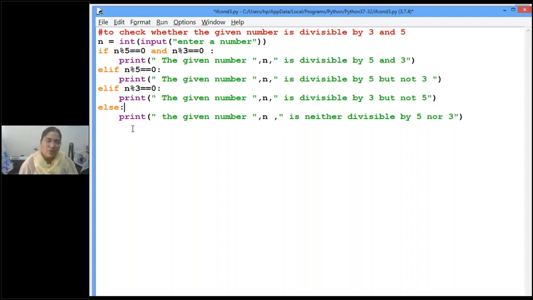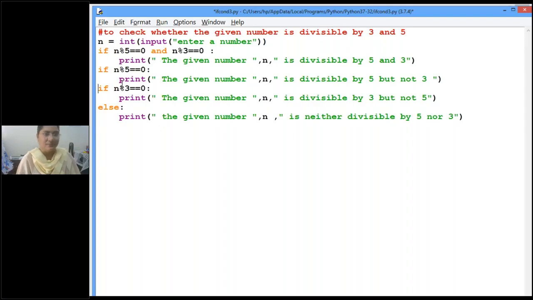So see, most of you, what are you doing now? Every time you are writing if. If you are writing if every time, then we are wasting the energy of the thread of control unnecessarily. Even if the first condition is true, it will come to that if again because it thinks that it is a separate if ladder. Clear? So if here also I'm writing if, then whatever number we have given, suppose 15 is your input, it is divisible by both, but again it will display.